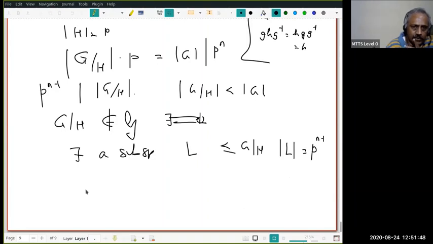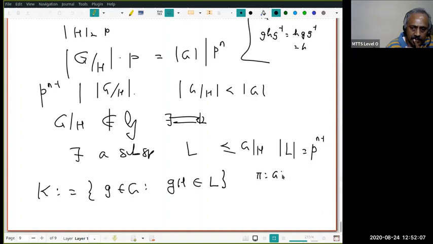Now what do I do? I look at K to be the set of all g in G so that gH belongs to L. Notice that this is nothing other than, look at the map from G to G mod H, g going to gH.